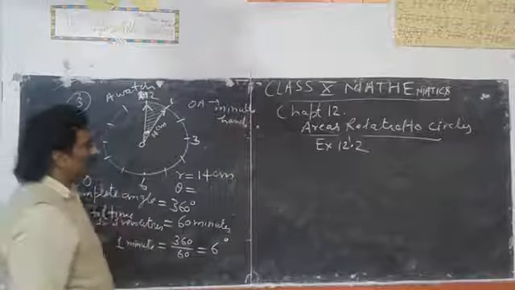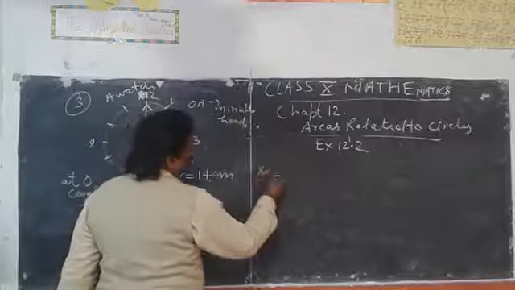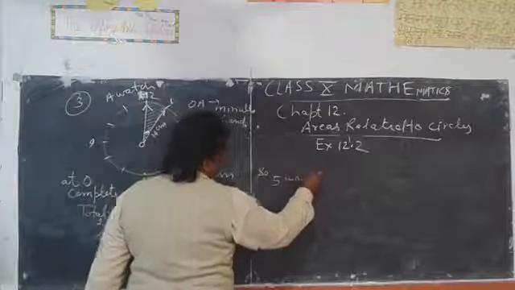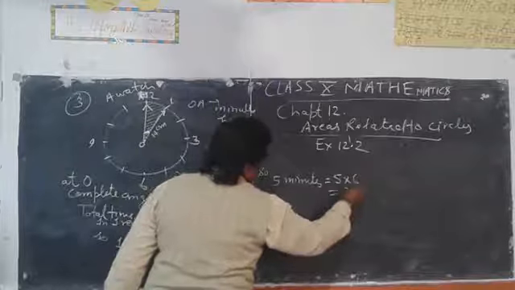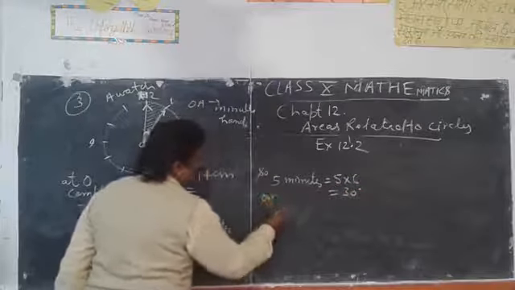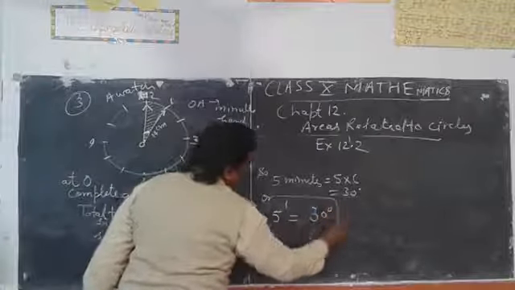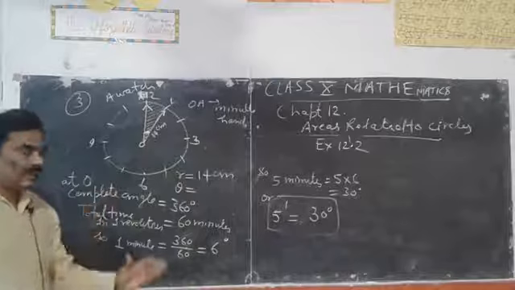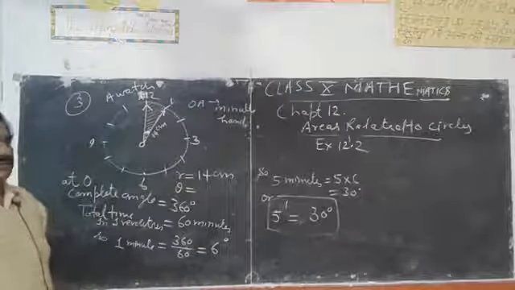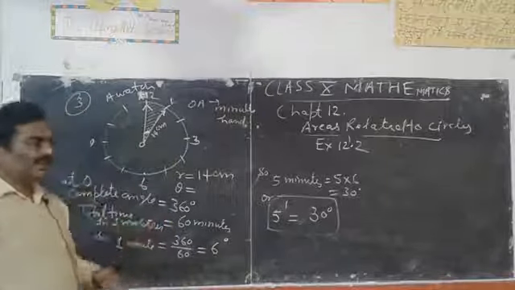And in this question, the minute hand goes 5 minutes. So 5 minutes is equal to 5 into 6, that is 30 degree. Or we can write 5 minutes is equal to 30 degree. That is, the minute hand will cover a 30 degree distance, distance means angle, in 5 minutes.